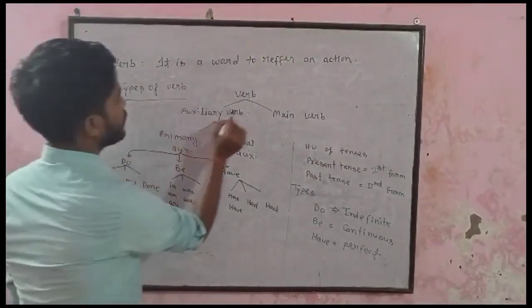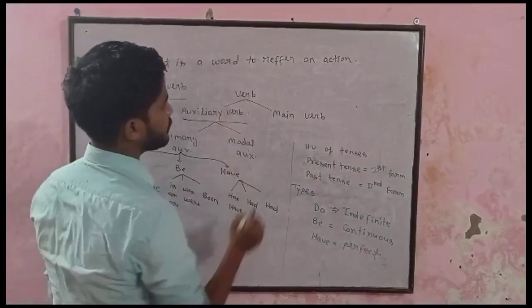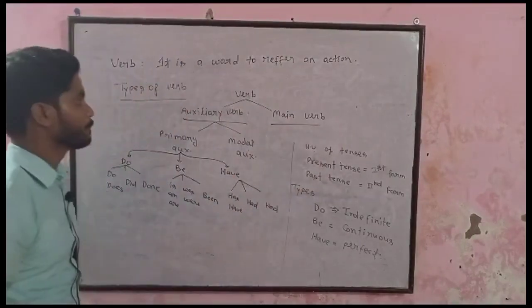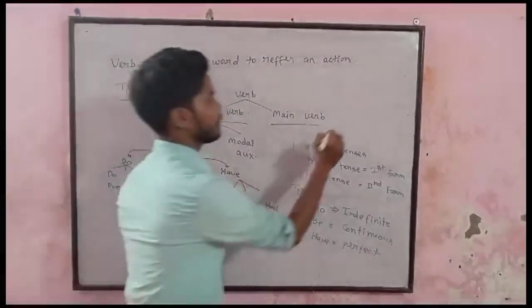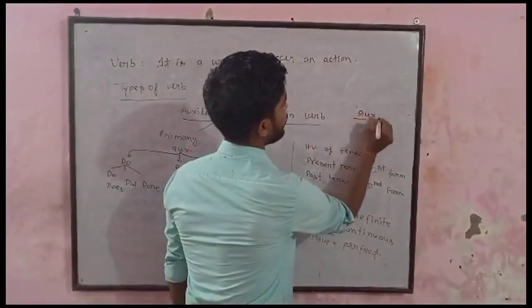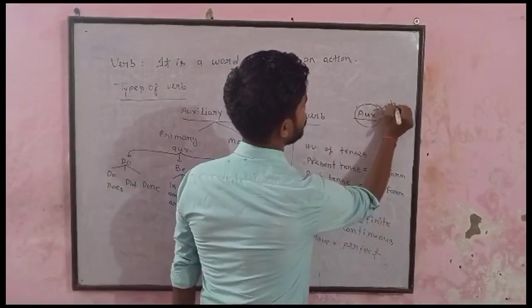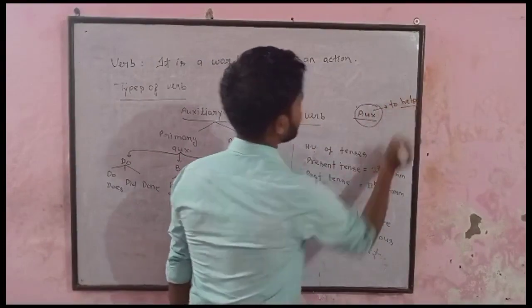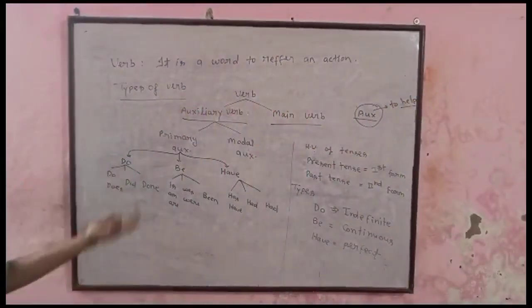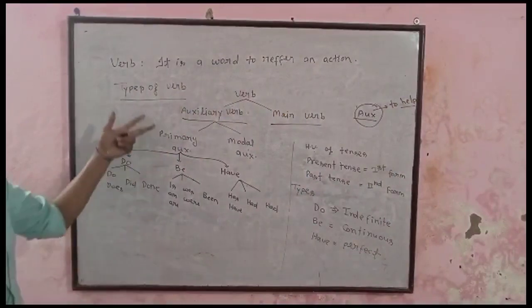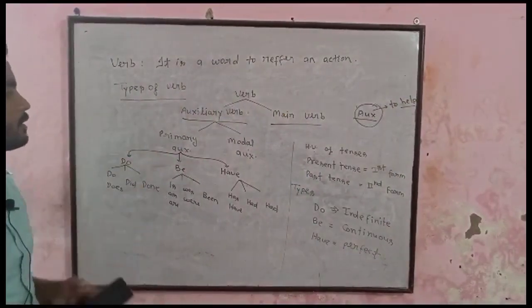Types of verb, it contains auxiliary verb and main verb. Now what is auxiliary verb? Auxiliary is rooted with aux and it means to help. So auxiliary verb is something that helps the main verb.